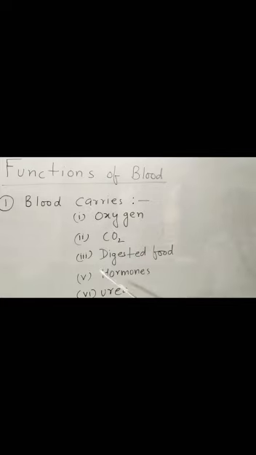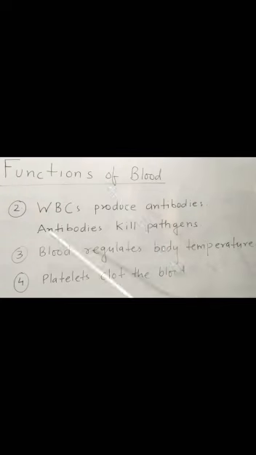Again, blood carries hormones from the glands to different parts of the body, and blood also carries urea. Urea is a waste. It is produced in the liver and from the liver it's sent to the kidney for excretion. Second function of the blood: WBCs present in the blood produce antibodies.